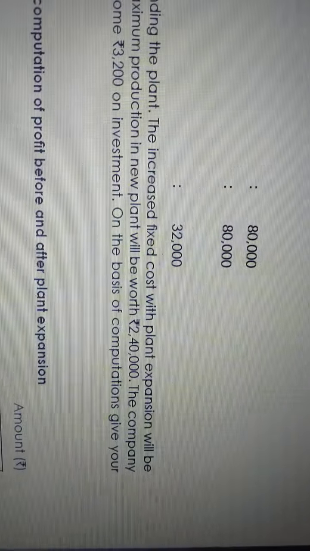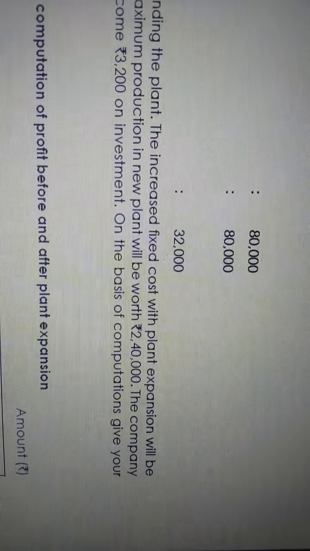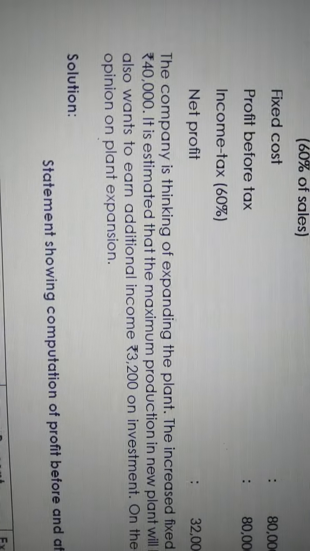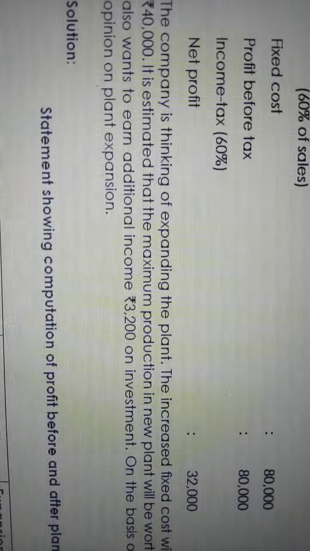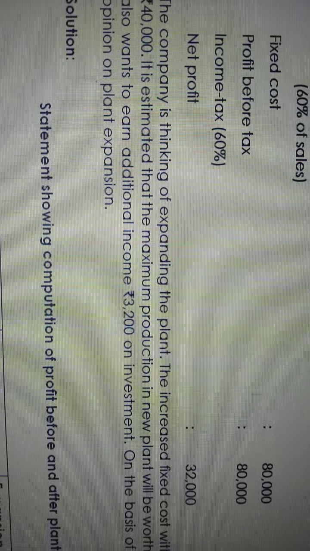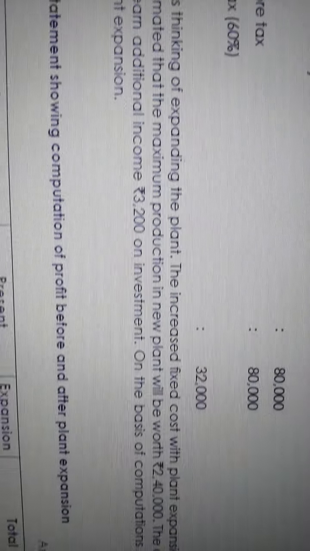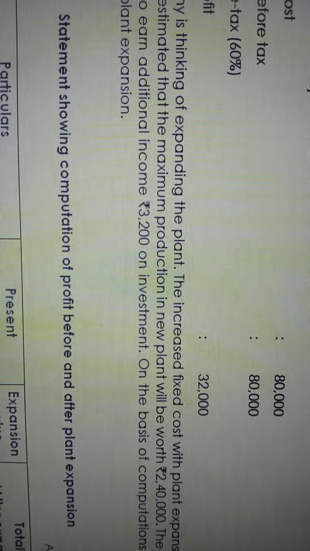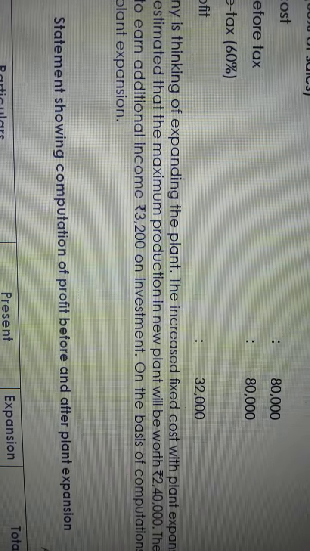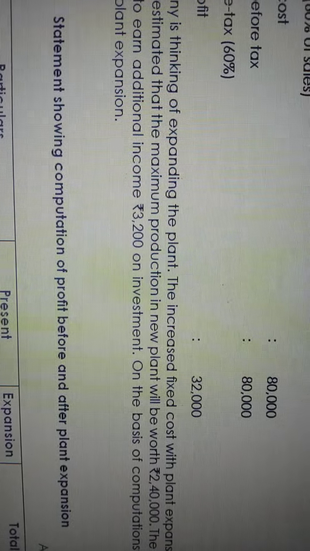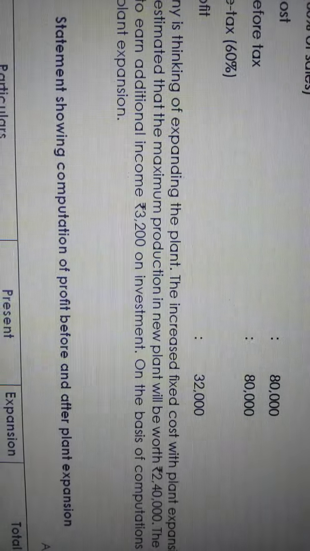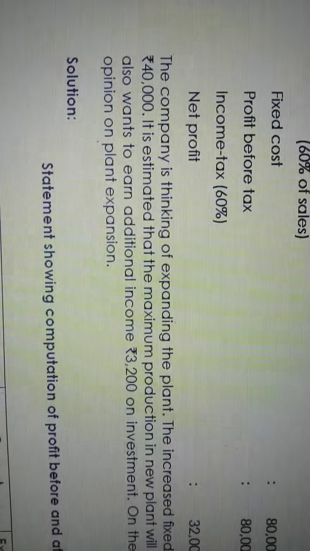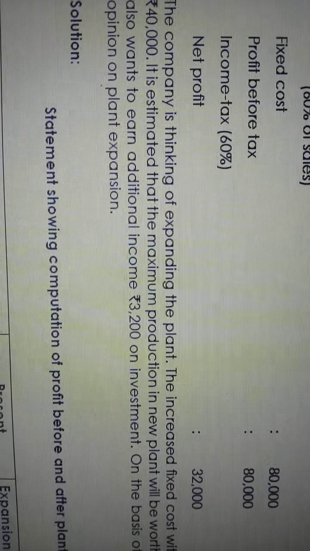Okay, and the required rate of return, that expected return on this expansion is 3,200. They want to earn additional income of 3,200 on investment. That is what they have given. Meaning on this expansion, if they expand, at least 3,200 rupees they are expecting. Company is expecting. On the basis of computation, give your opinion on plant expansion.